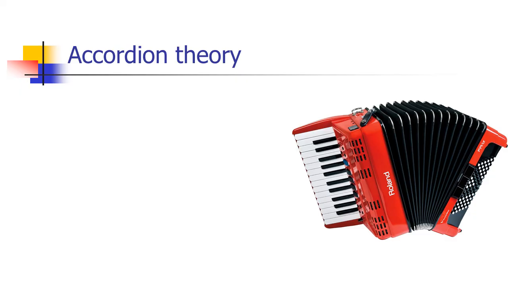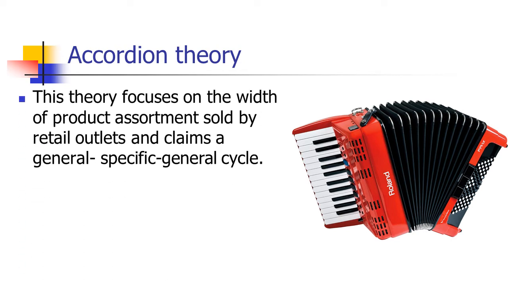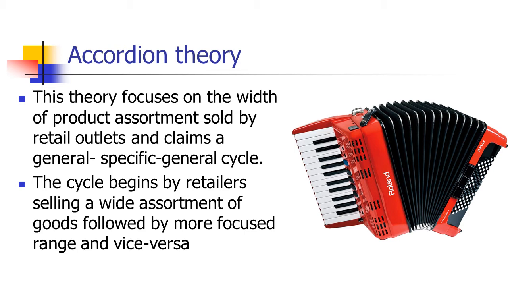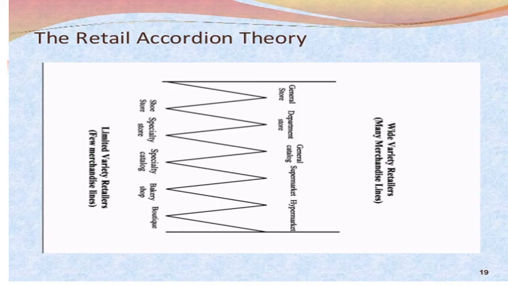Accordion theory works like an accordion. You might have seen a harmonium in our Indian concept. Same way an accordion also works. The theory also works accordingly. This theory focuses on width of the product assortment sold by retail outlets and claims a specific general cycle. That means the cycle begins by retailers selling a wide assortment of goods, followed by a more focused range, and then vice versa. So first they don't have clarity, so as they progress they go into a more focused range. Then again they go into more general merchandise. So it compresses, again expands, compresses and expands like an accordion. Okay, so here is the concept of the retail accordion theory.